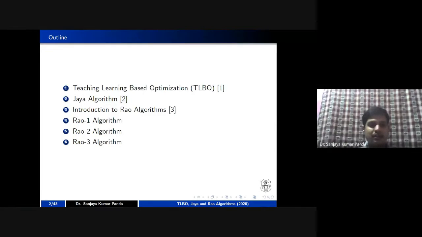This algorithm was recently proposed, and Professor Rao wrote a mail to our Honorable Director, Professor N.B. Ramana Rao, to share this algorithm among the faculty members. So our director shared this Rao algorithm with all the faculty members. From that email, I came to know that 3 algorithms were proposed recently.